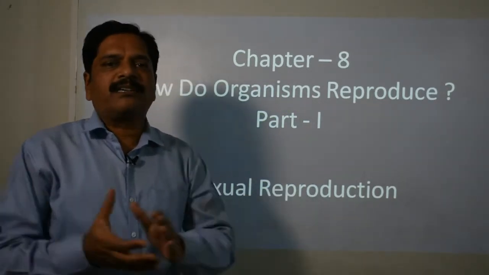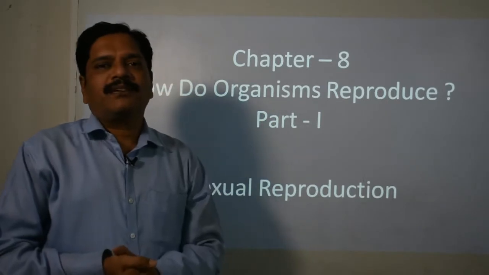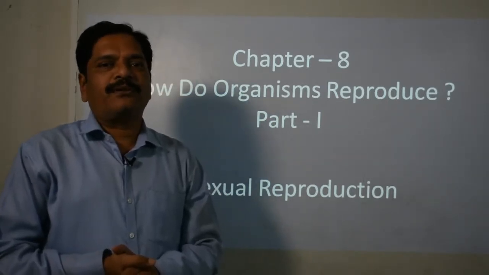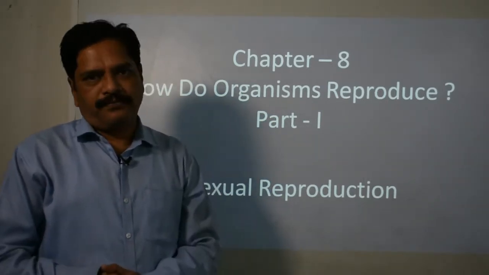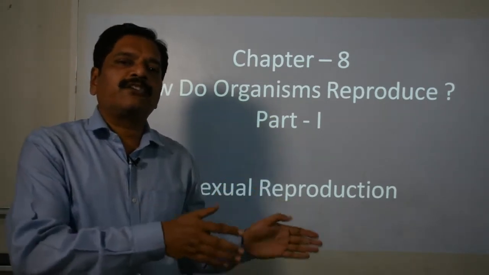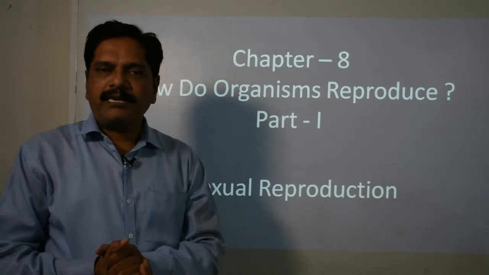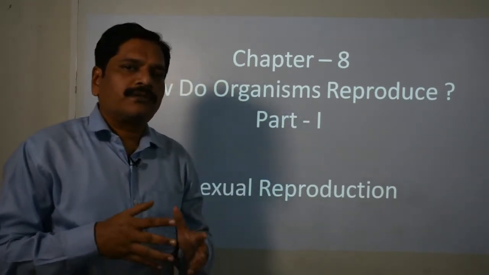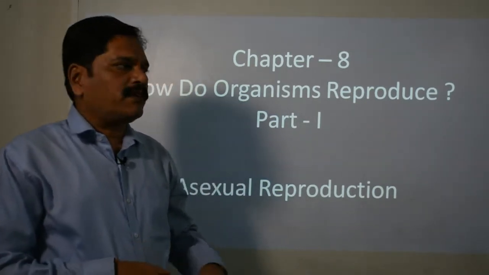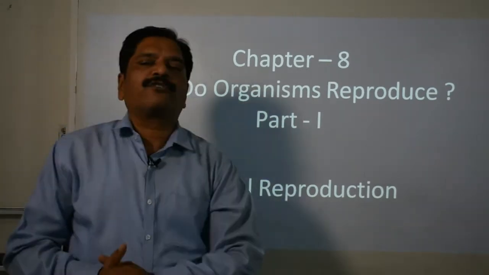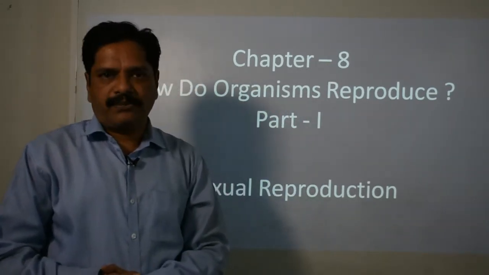This chapter is quite long, so we divided it into two parts: one is asexual reproduction, and second is sexual reproduction. In this video we will study asexual reproduction in organisms.